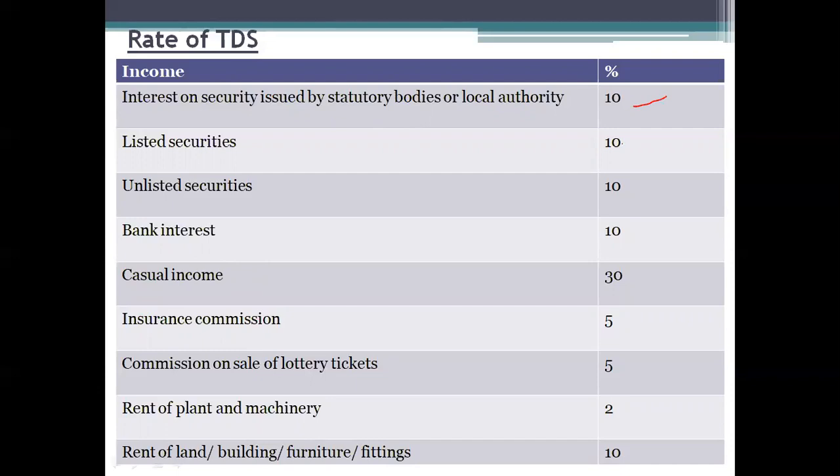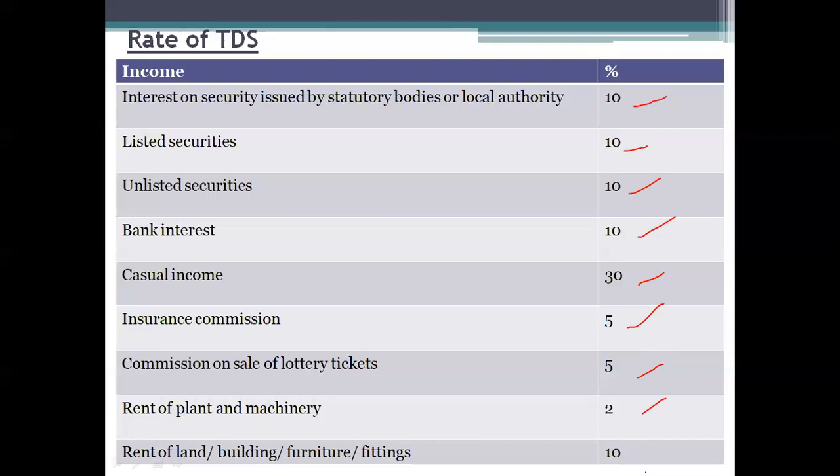Listed securities, 10%; unlisted securities, 10%; bank interest, 10%; casual income, 30%; insurance commission, 5%; commission on sale of lottery tickets, 5%; rent of plant and machinery, 2%; and rent of land or building or furniture or fittings, 10%.